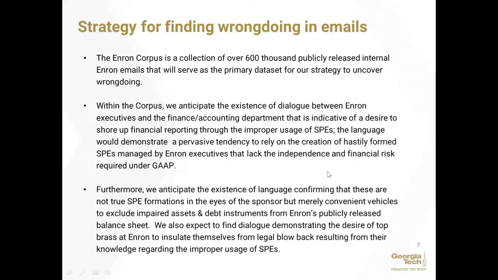We would also expect to find dialogue demonstrating that top brass at Enron, so executives and management, would take steps to insulate themselves from legal blowback resulting from their knowledge regarding the improper usage of SPEs, so the improper accounting, the wrongdoing. They want to insulate themselves.